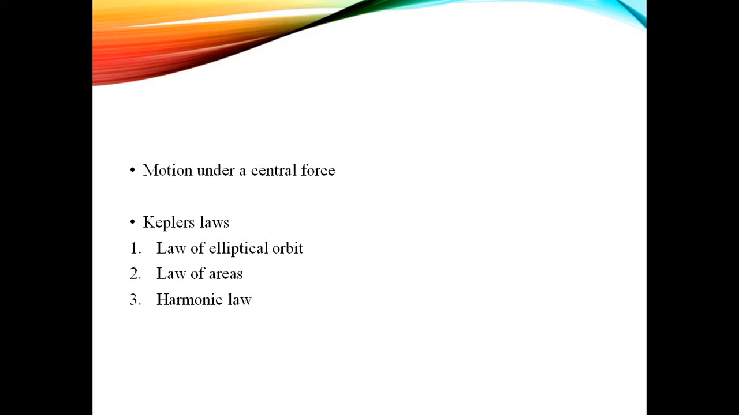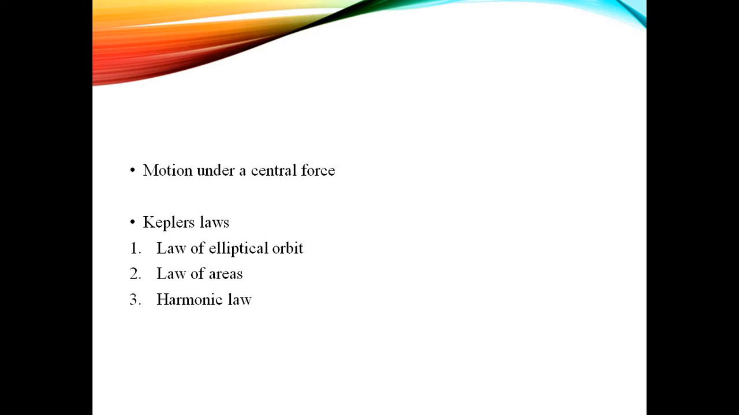Kepler's laws describe the motion of planets in orbit. The first one is the law of elliptical orbit, which states that every planet moves in an elliptical orbit around the sun, the sun being at one of the foci. That means every planet is revolving around the sun in an elliptical orbit. If you consider an ellipse, it will have two foci. So we have to place the sun at one of its foci, and your planet is revolving around the sun in an elliptical orbit.